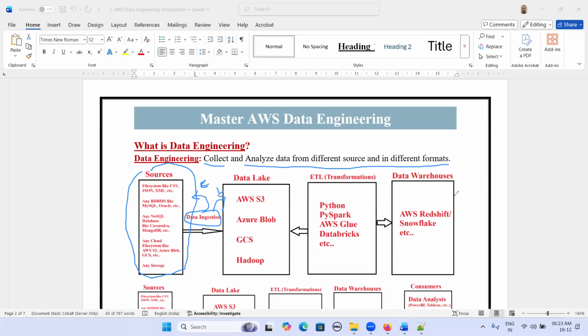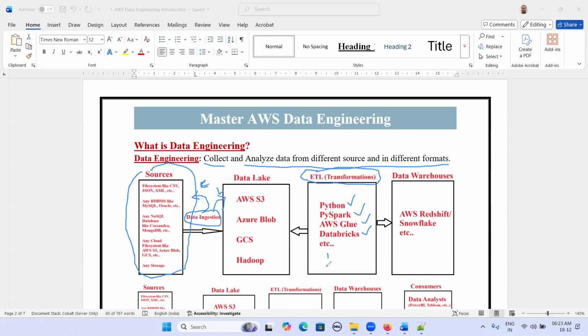Once data is loaded, we are going to perform transformations using different technologies. We have different technologies like Python, PySpark, Glue, Databricks, EMR, and different transformation tools.